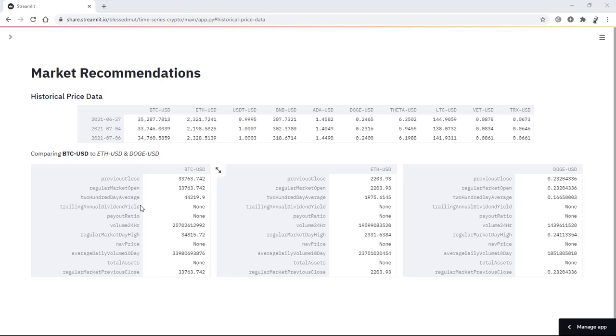For some investors that may be interested in the analytics of the variables on the performances of different cryptocurrencies, you can explore further in the individual tables for the different cryptocurrencies. As you can see, we have the previous close price for Bitcoin, the regular market open price, the 200-day average price, as well as the average daily volume 10-day price.